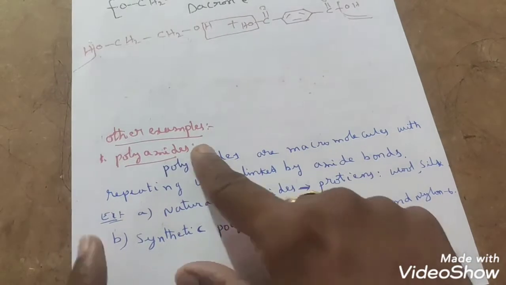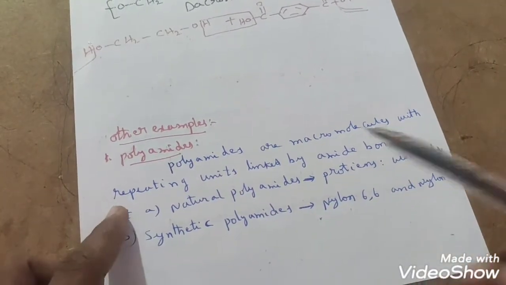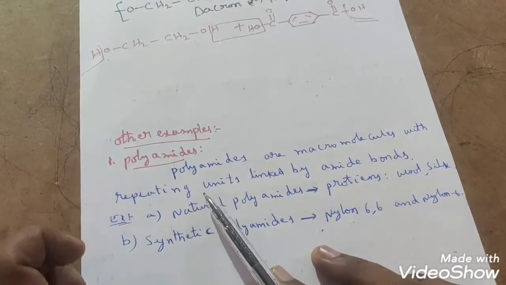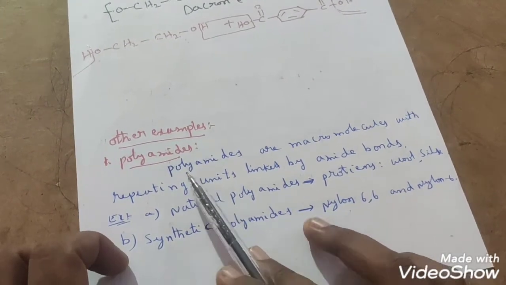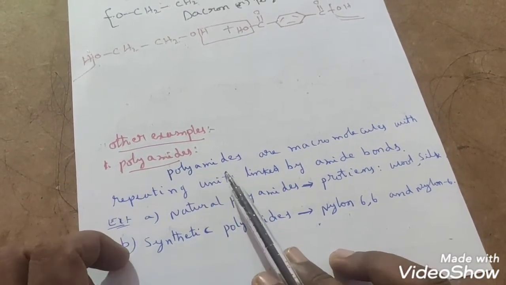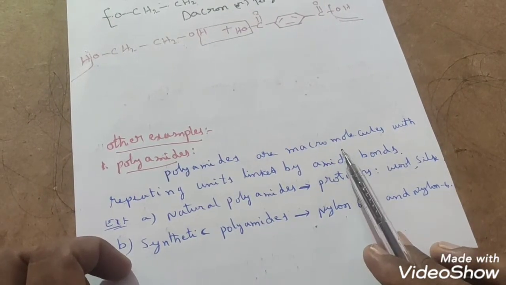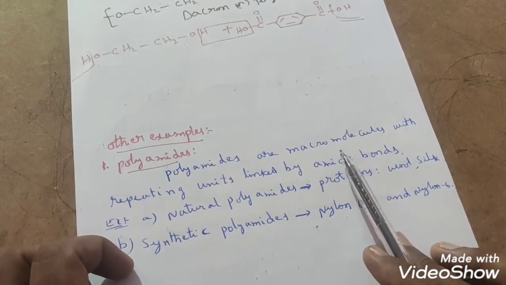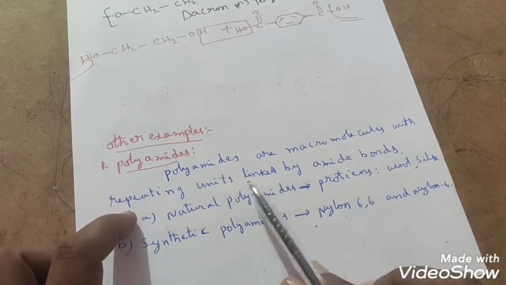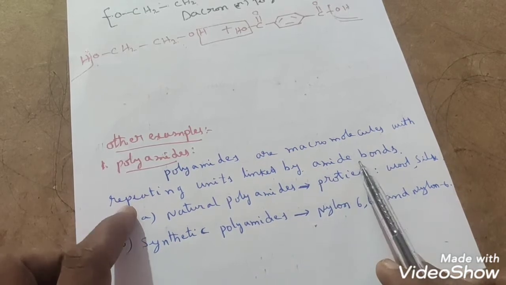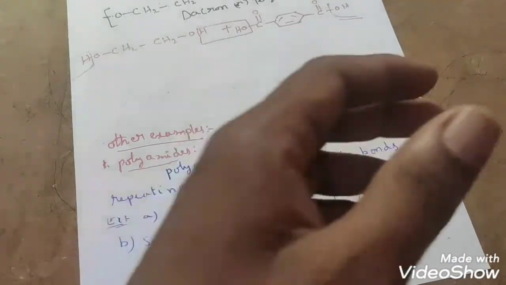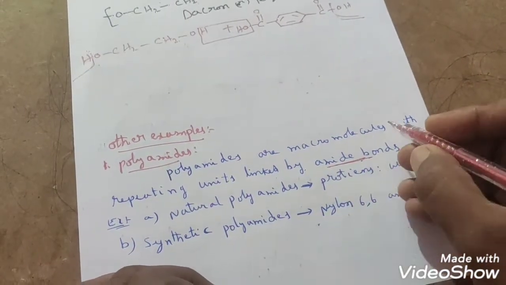Let us see some of the other examples, that is polyamides. These also come under condensation polymers only. So first of all, what are polyamides? Polyamides are macromolecules, because polymers are macromolecules, right? In polyamides, these macromolecules have repeating units linked by amide bonds. Amide bond is nothing but the C double bond O NH group.